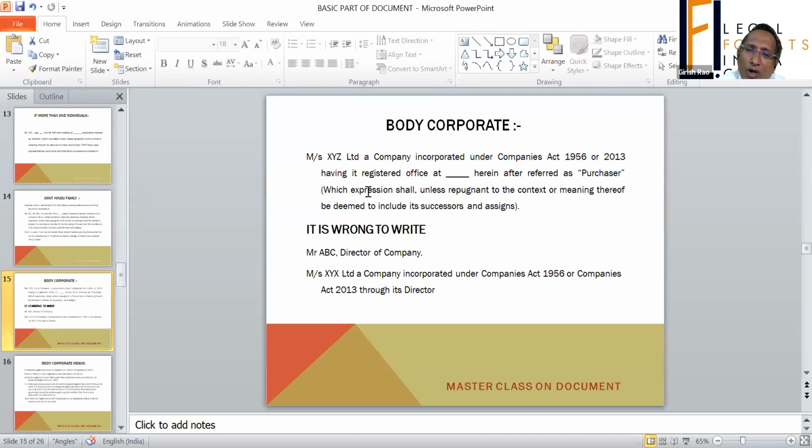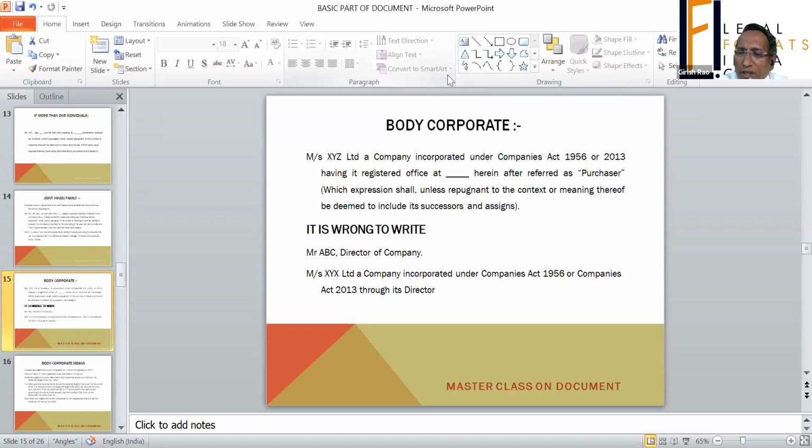See, State Bank of India is formed under the State Bank of India Act. I don't remember when that act is. Certain corporations are formed under particular, different acts. These corporations are separate legal entities.